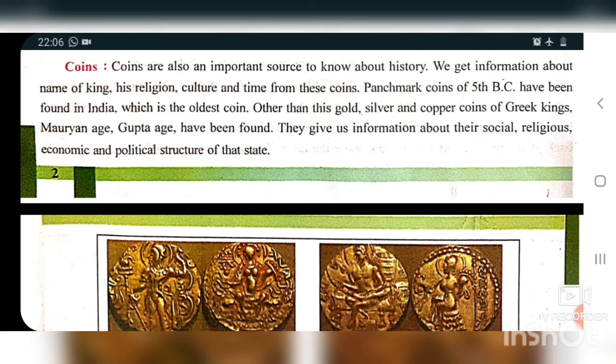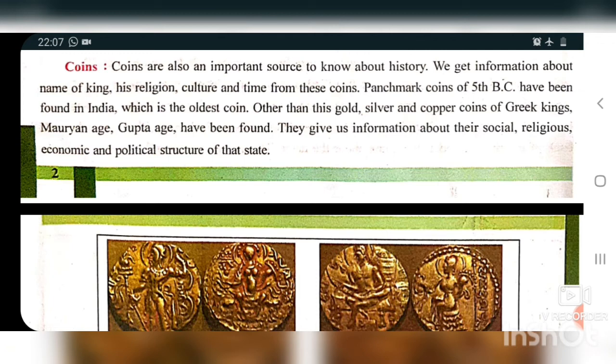We get information about the name of the king, his religion, culture and time from this coin. So we get information about different names of kings, religions, culture and many things from the coins. Then there is a Panchmark coin of the 5th century.